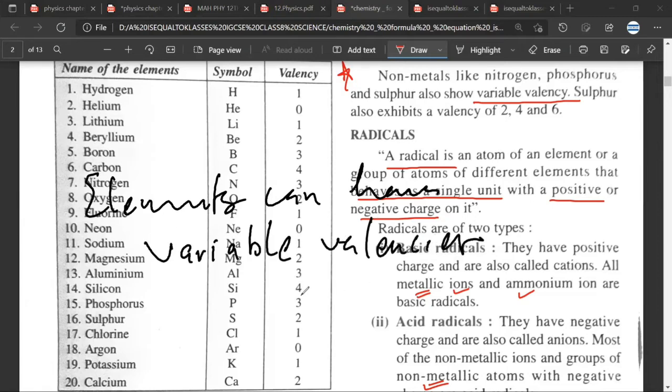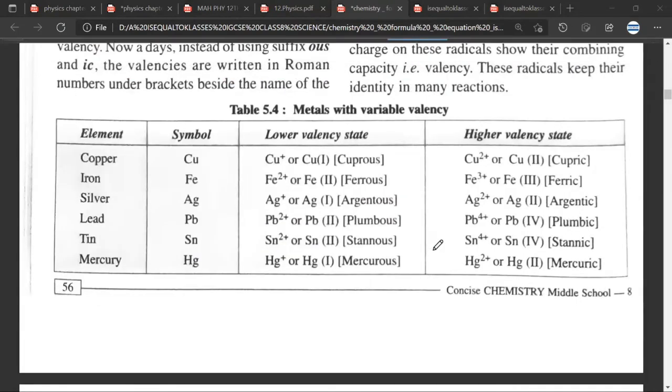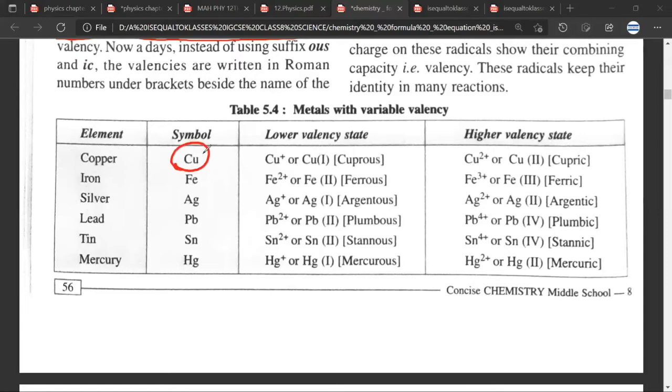What it means is that in some situations, so for example, okay, are you clear about the first 20 elements? Yes, sir. Okay. Now let us understand what is a variable valency. Can you see the PDF? Yes. So for example, copper has variable valency.